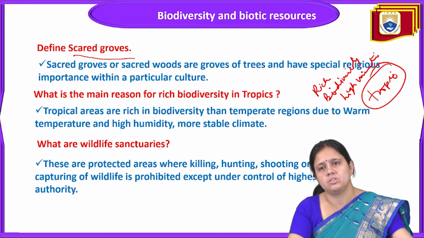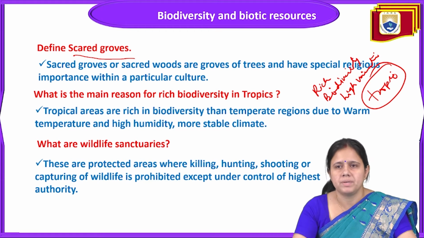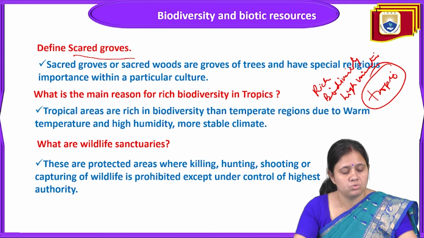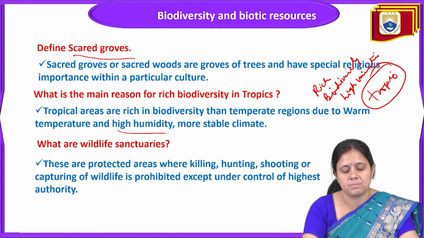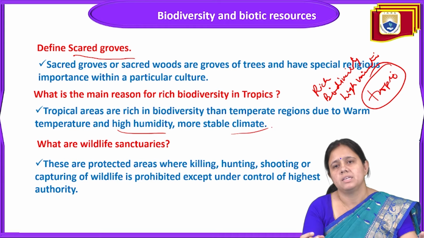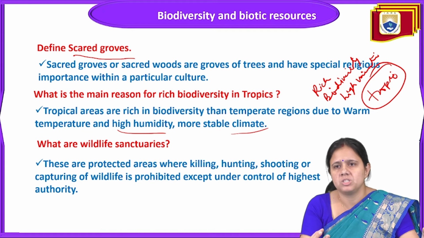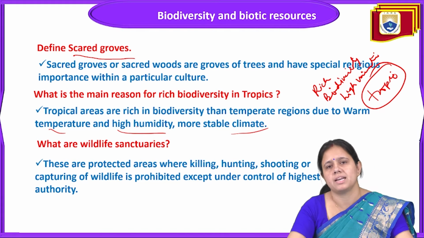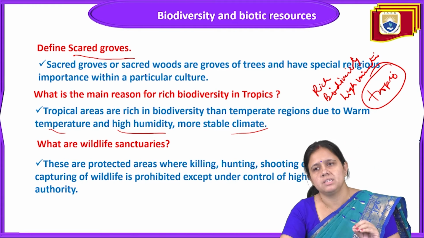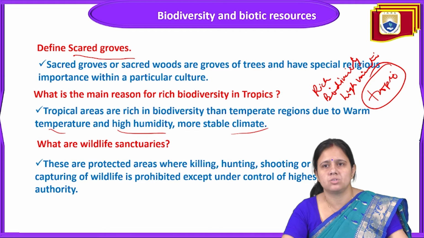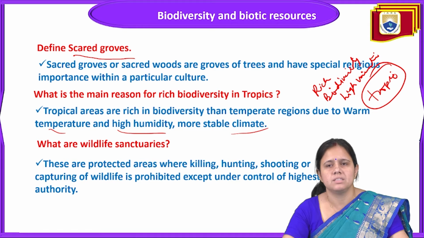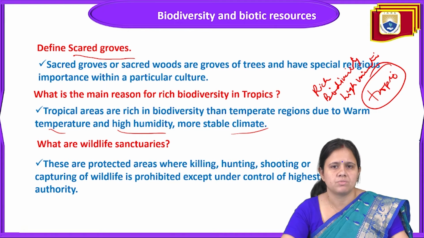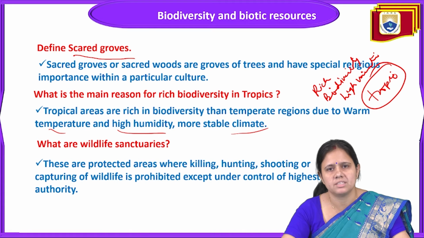In the tropics, India is a temperate region due to warm temperature, high humidity and a more stable climate. At the tropics, the temperature condition is warm temperature, high humidity and a more stable climate. That's why India is present at the tropic level, and that's why India has a very high richness of biodiversity. This is the main reason for the high richness of biodiversity.